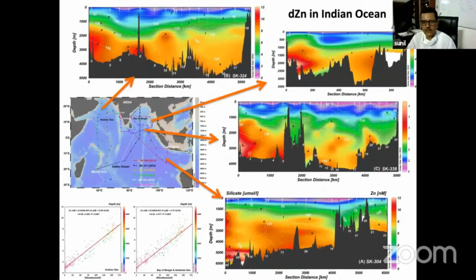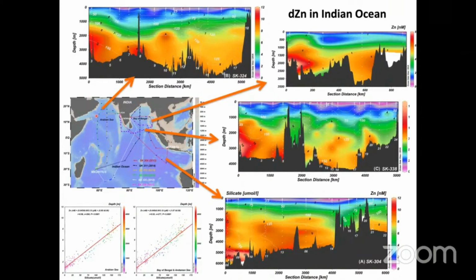And zinc also had been measured, and the main take home message for zinc is the low concentration of zinc in the oxygen minimum zone with respect to the open ocean. And it has been shown that zinc is getting lost in the oxygen minimum zone, because of what is happening locally in this oxygen minimum zone. You are creating a reducing environment in the water column itself, and because of that, zinc,